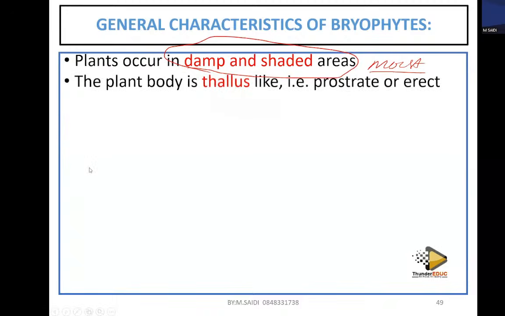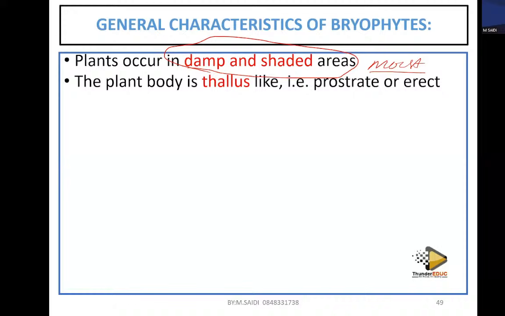Number 2, these plants have what we call a thallus body. Thallus means that the roots are not true roots, the leaves are not true leaves, the stem is not a true stem. It looks like a plant. Yes, it's a plant, but not perfectly a plant. You understand? That's why, as we're going to see, its roots are not called roots, they're called rhizoids. You're going to see that.